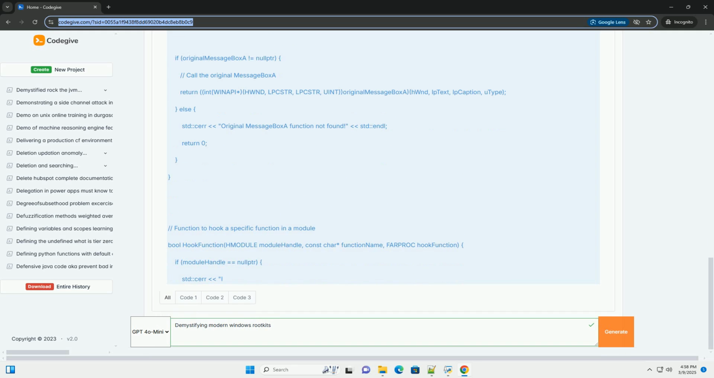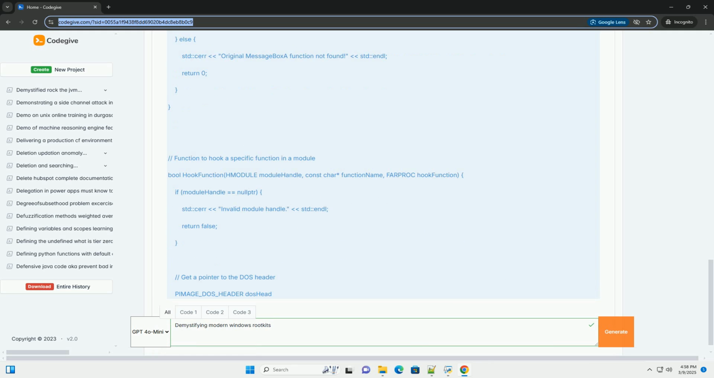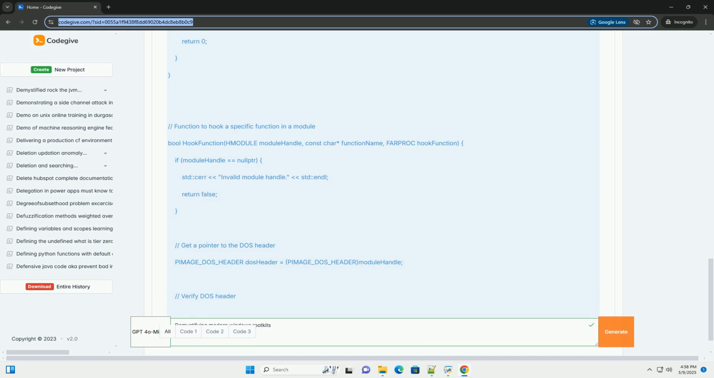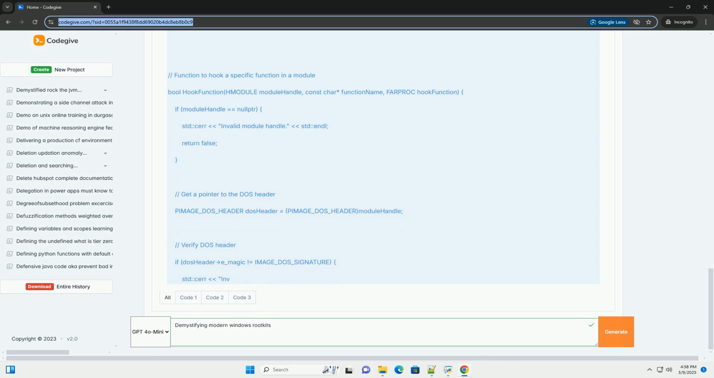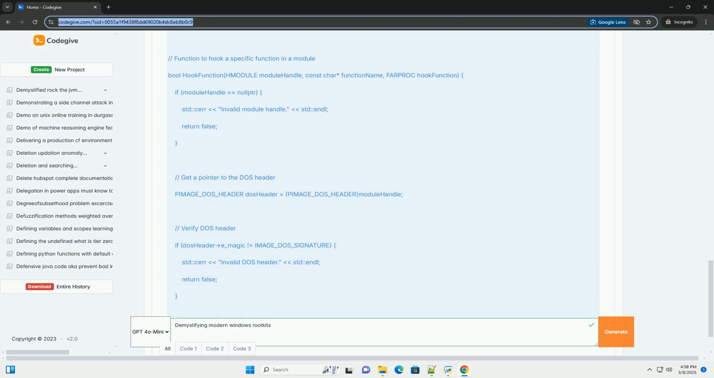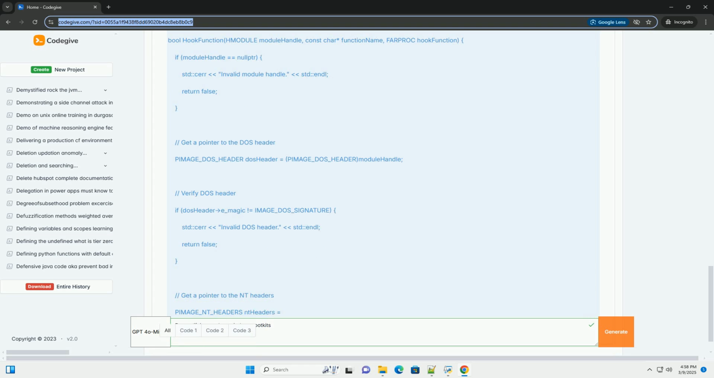Creating and deploying rootkits is illegal and unethical. This tutorial aims to help you understand how rootkits work so you can better defend against them. I am not responsible for any misuse of this knowledge.